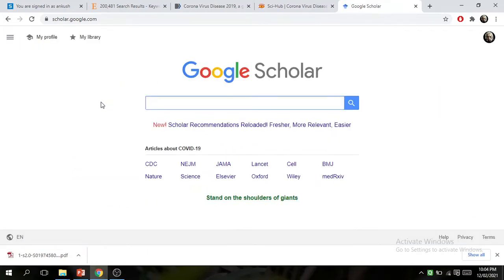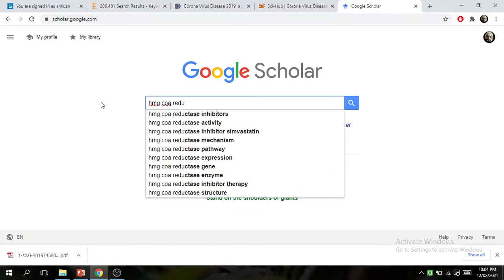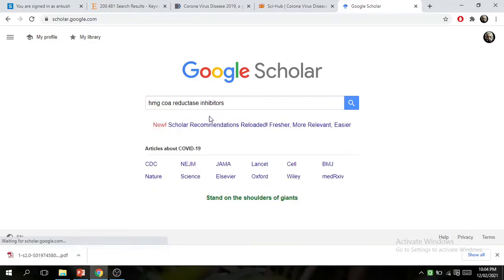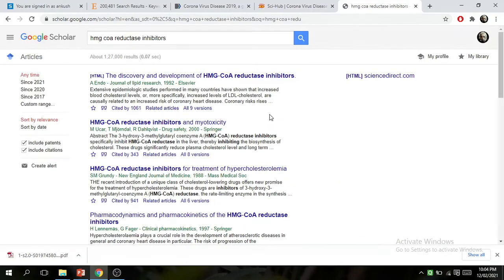Guys, you can download any research paper, like on bacteria. Suppose I put in an enzyme like HMG CoA reductase enzyme, reductase inhibitors, and search. There are lots of research papers related to HMG CoA reductase inhibitors.